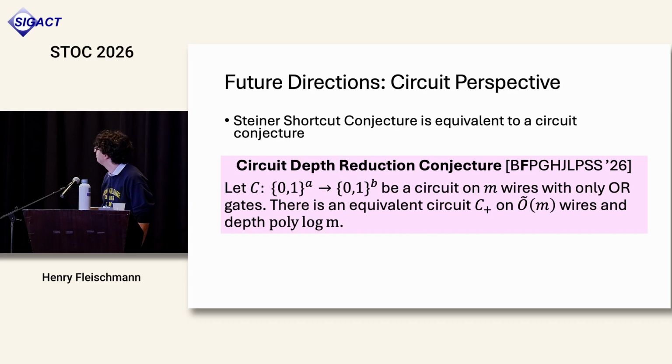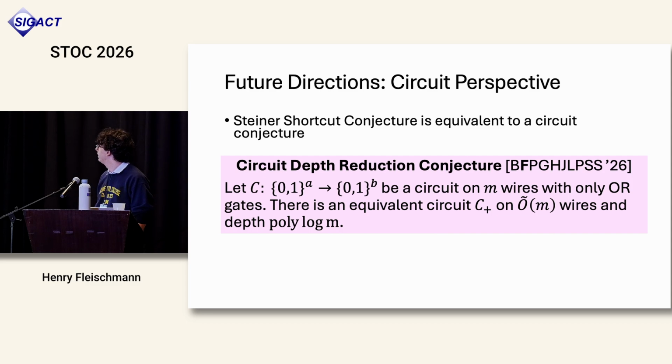One way to maybe make progress towards the Steiner shortcut conjecture is to take an alternative perspective based on circuits. It turns out the shortcut conjecture is equivalent to a conjecture about depth reduction for OR circuits, which is kind of weird.